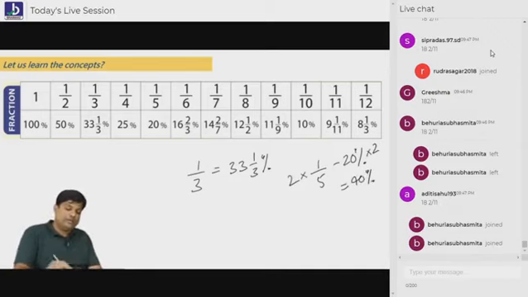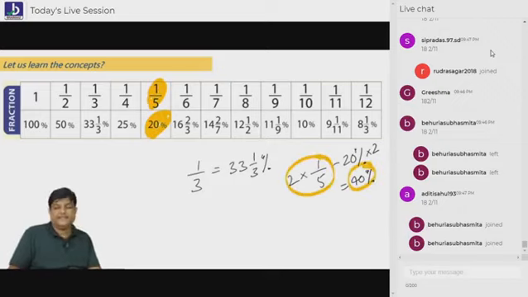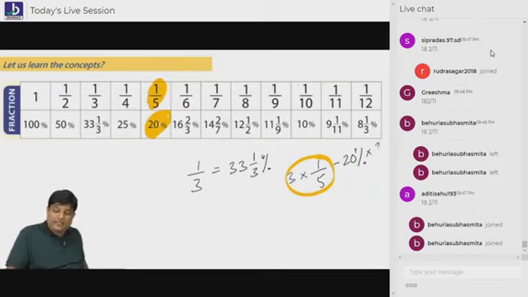Bolo, what is 3 by 5? When you multiply, 1 by 5 is 20, 3 by 5 is 60.